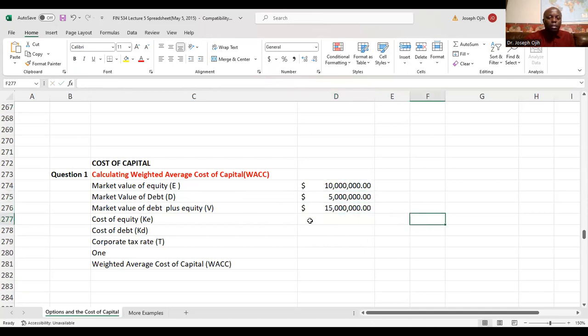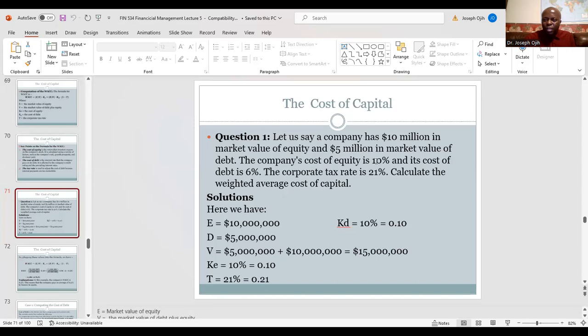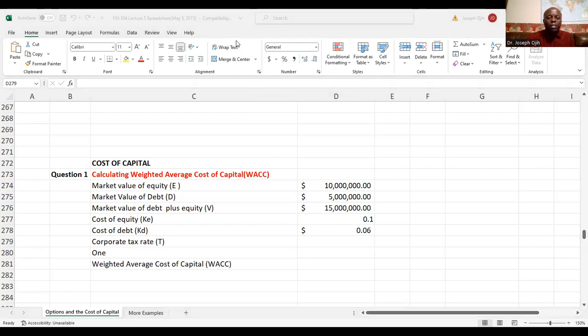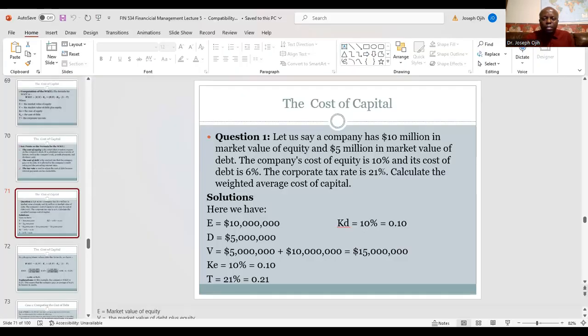All right. So now, according to the equation, the company's cost of equity is 10%, and its cost of debt is 6%. So let's go and put them in. 10% when we change it to decimal is 0.1. When we change 6% to decimal, it's 0.06. And we are told what the tax rate is. We are told that the corporate tax rate is 21%, so we can go and put it in.